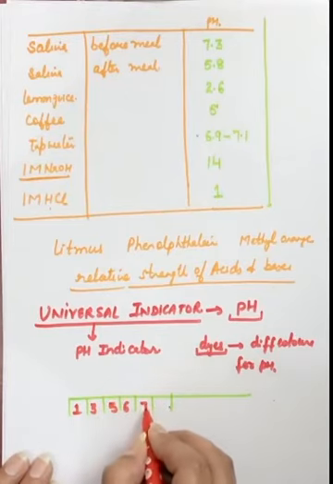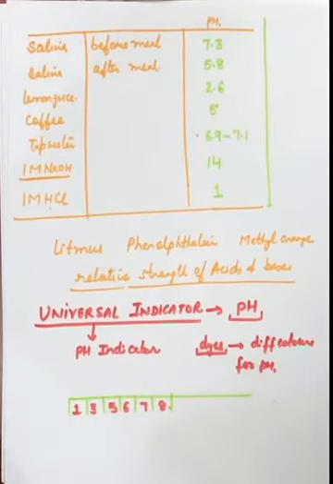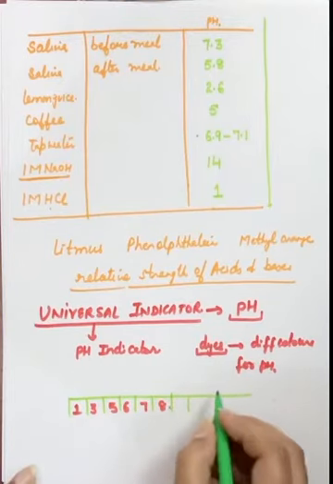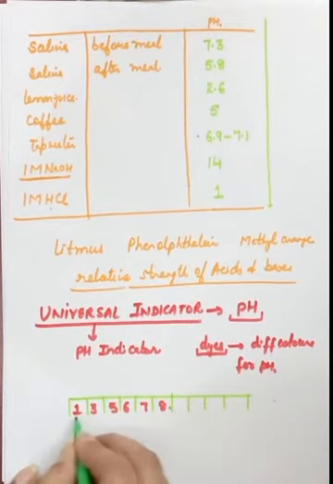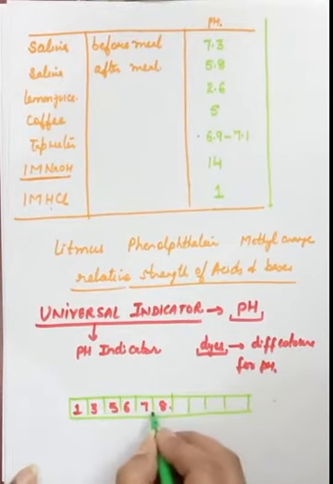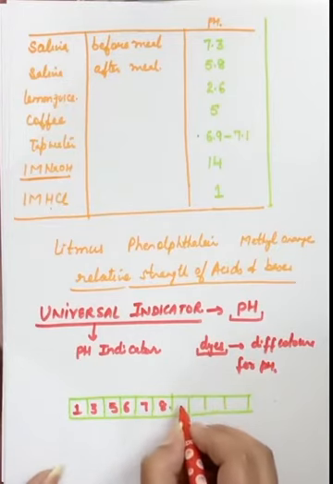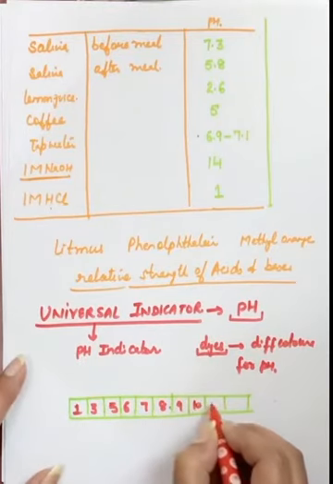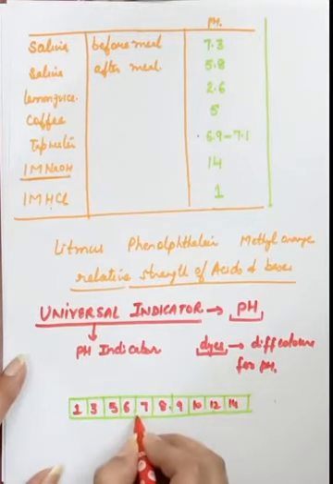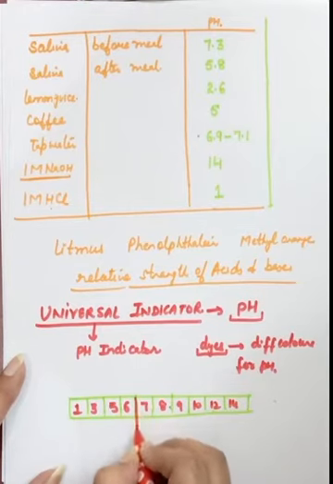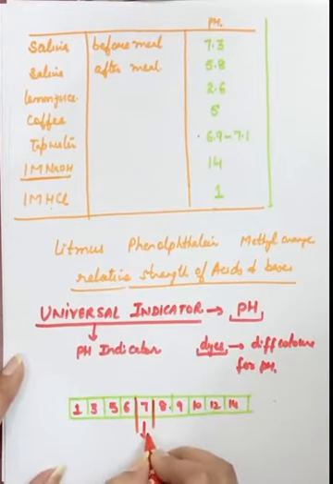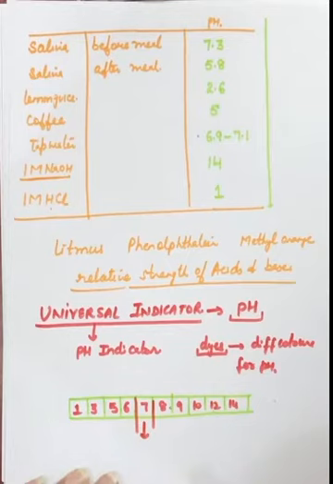Then 8. These numbers that I have written are actually the pH numbers. Then 8, 9, 10, 12 and 14. The middle one is your neutral solution. The neutral solution's pH is 7 and the color that they show here is yellow.